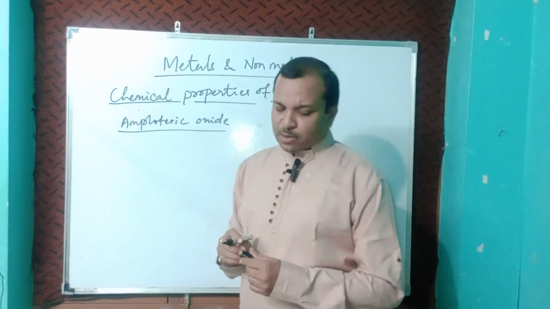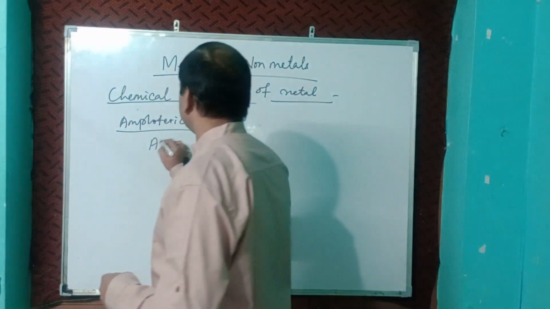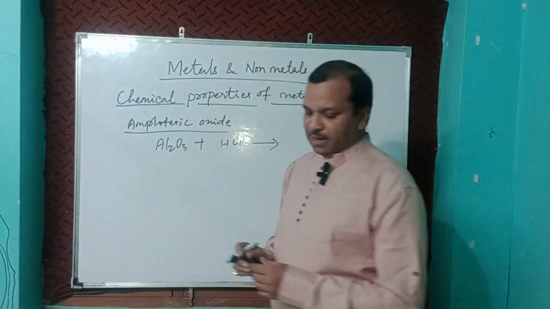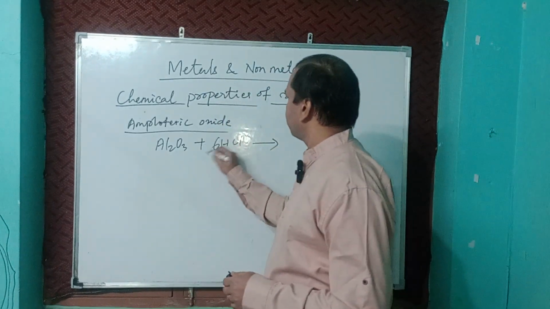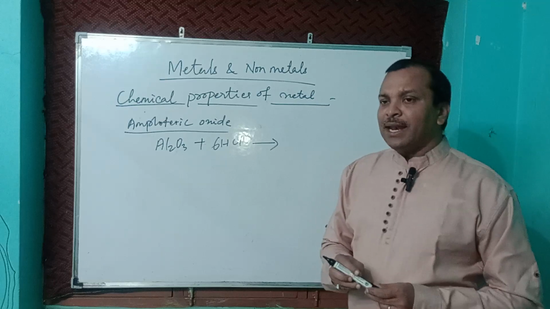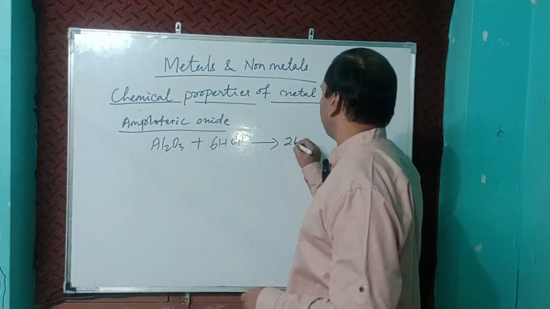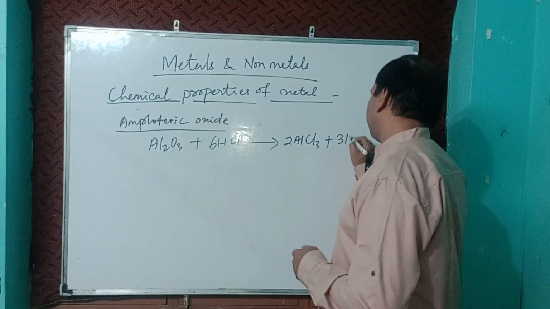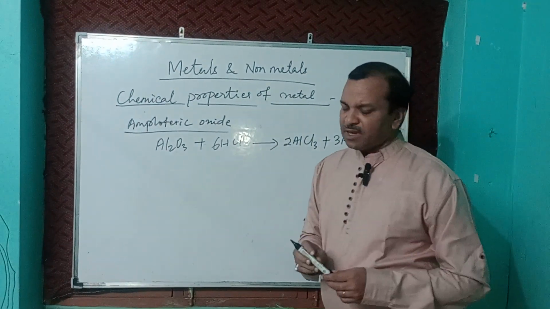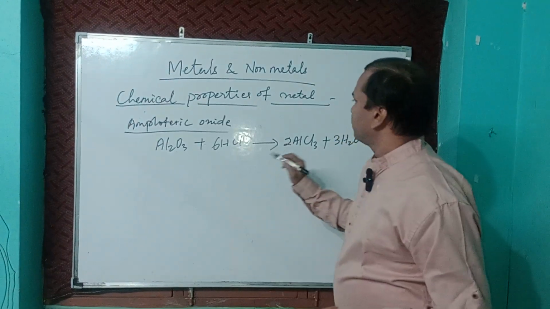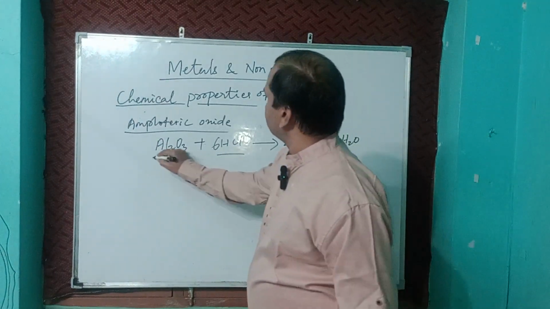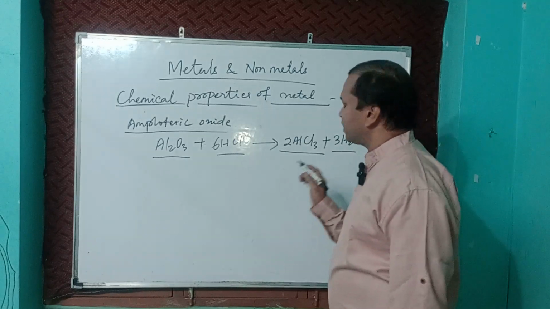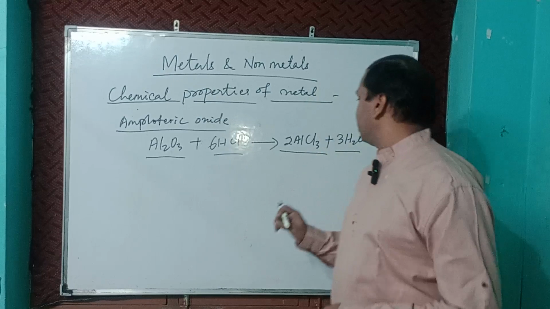Aluminum oxide Al2O3 plus 6HCl gives 2AlCl3 plus 3H2O. So HCl plus Al2O3 gives 2AlCl3 plus 3H2O.